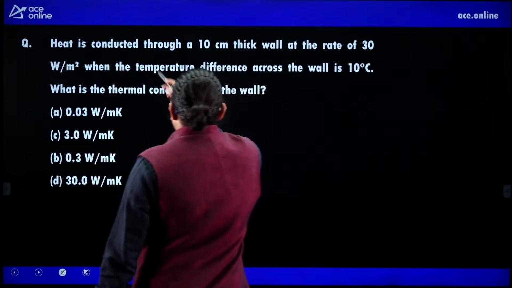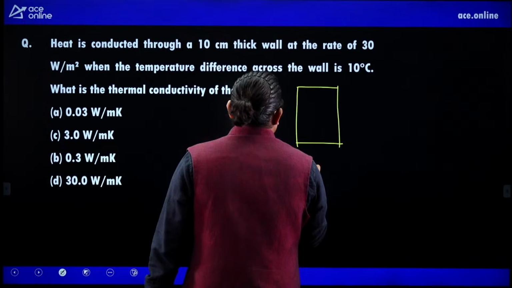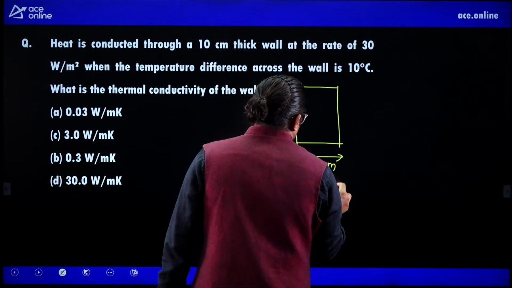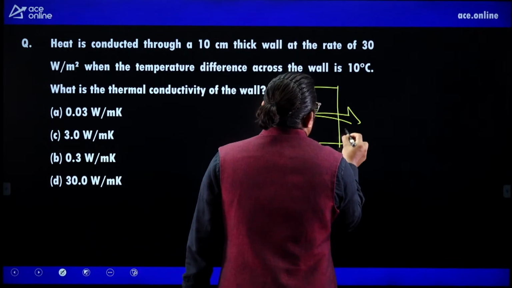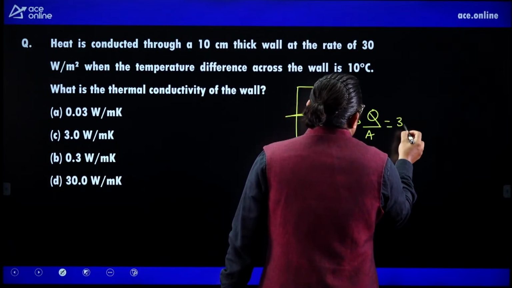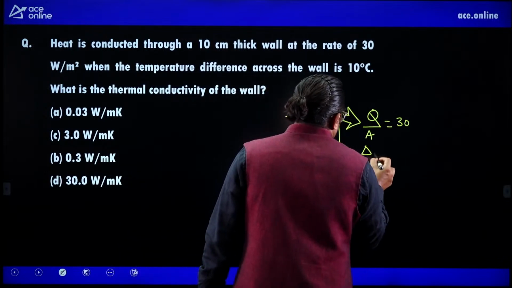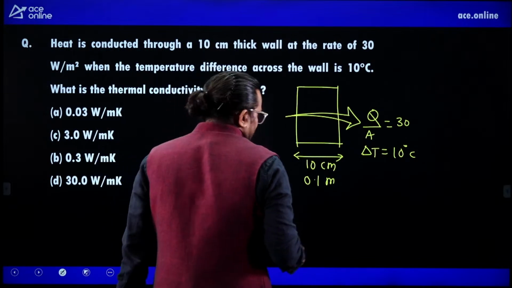Heat is conducted through a wall. So there is a 10 centimeter wall, or you can write 0.1 meter. Heat at the rate of, per unit area, so Q by A is equal to 30. The temperature difference across the wall, this delta T, is 10 degrees Celsius. What is the thermal conductivity?